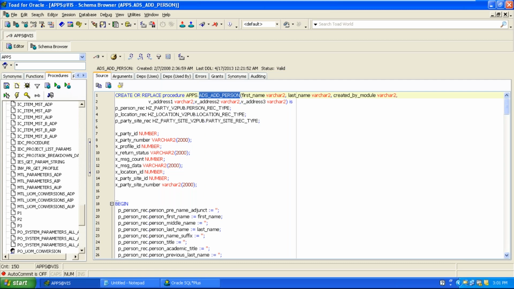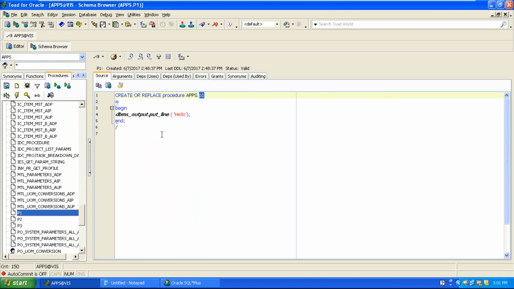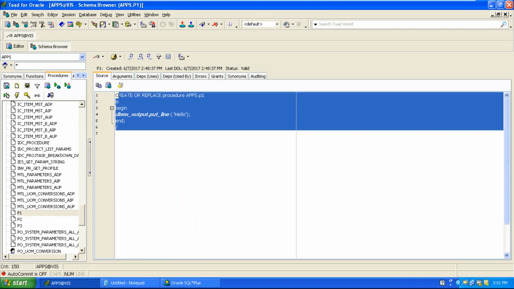Okay. Let's say you want to know the code which is there in P1. Let's say some other developer has developed the code, and you want to look at the code inside the procedure. Very simple. So select the procedure. You can see the code which is there in the procedure.